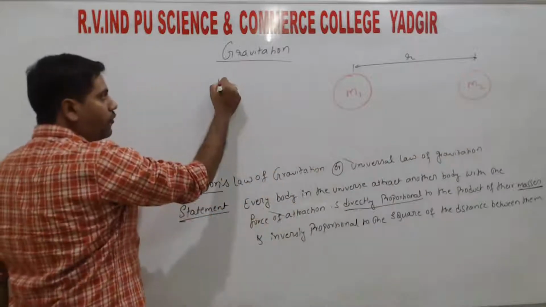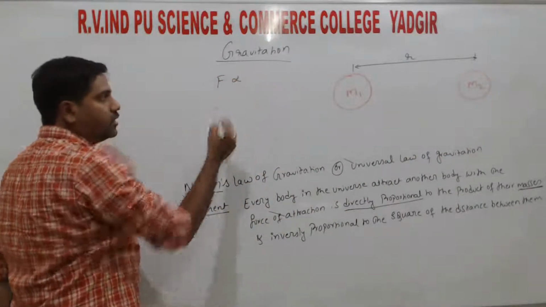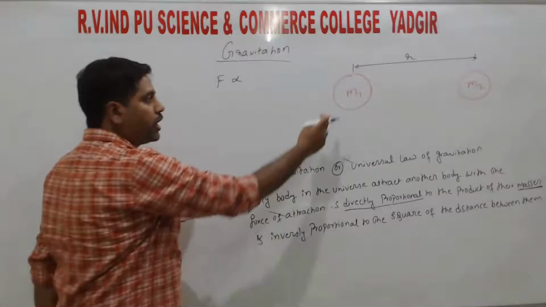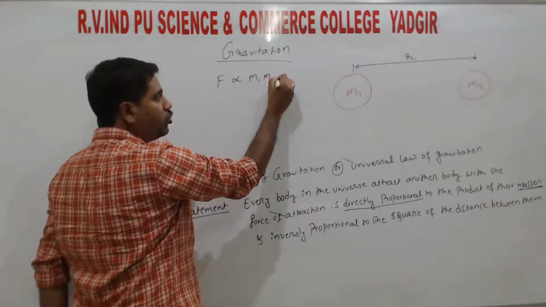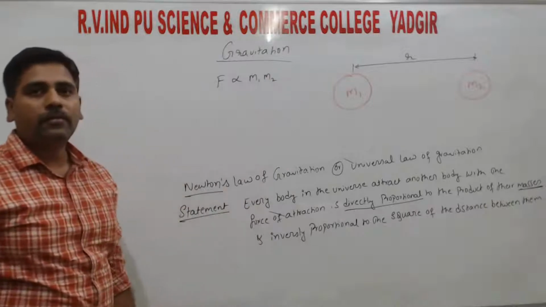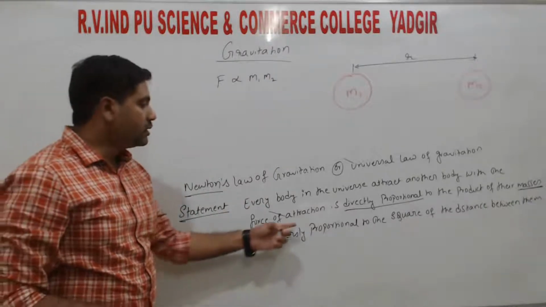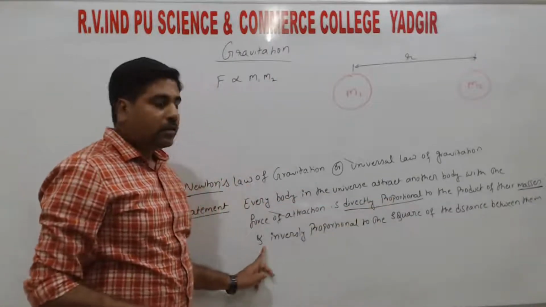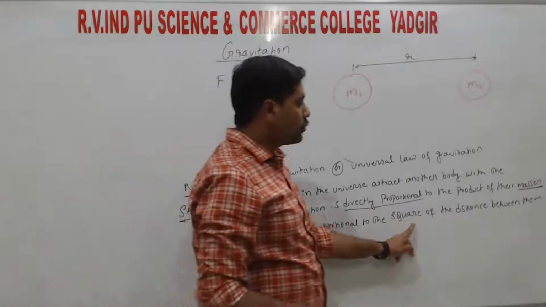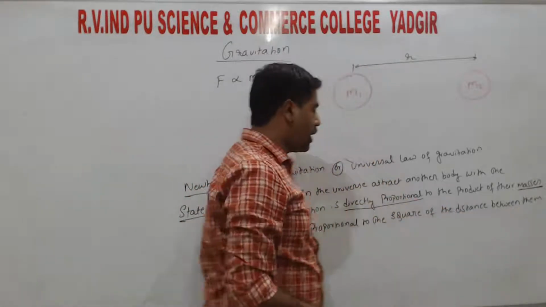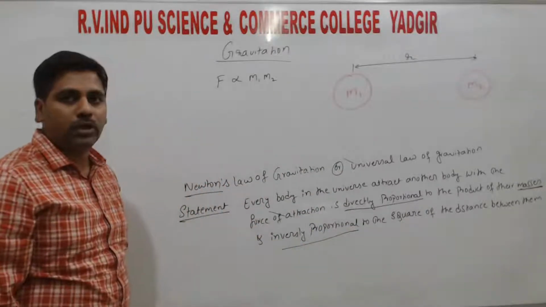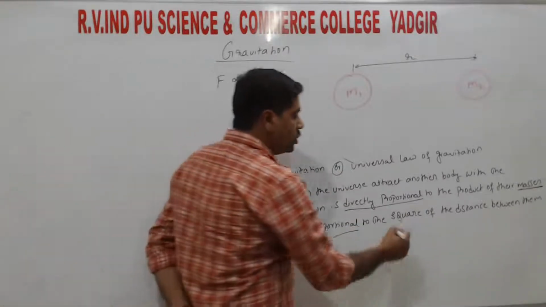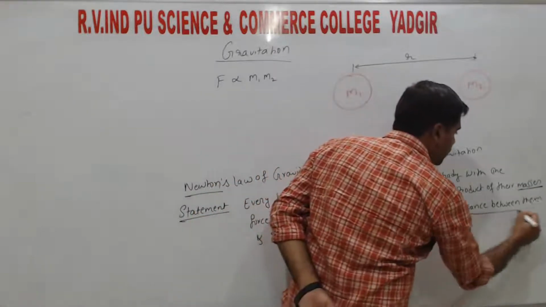So the force of attraction F is directly related to the product. Product means multiplication of two masses, one is m1 into m2. The next statement is: and inversely proportional to the square of the distance between them. This term is important, that is inversely proportional. So inversely proportional to the square of the distance between them.